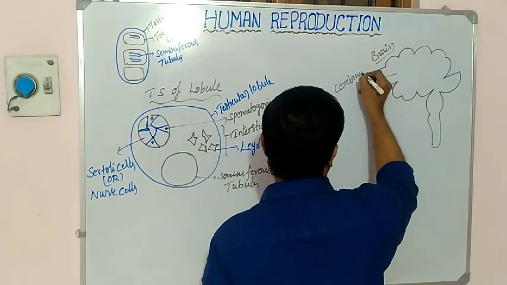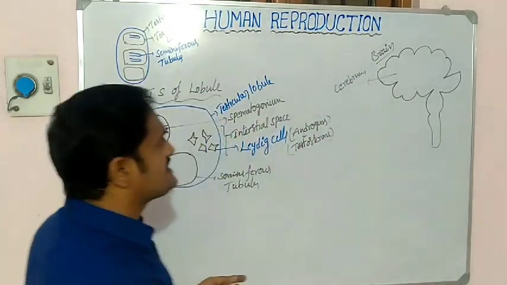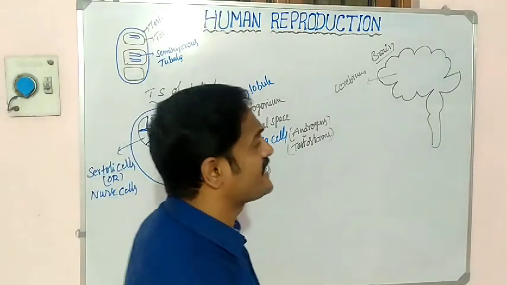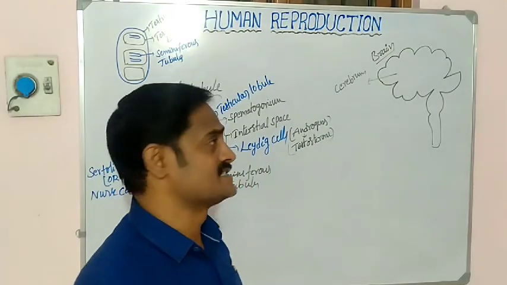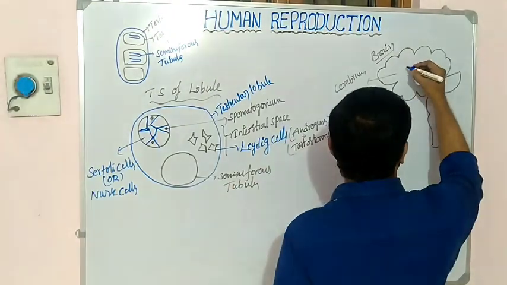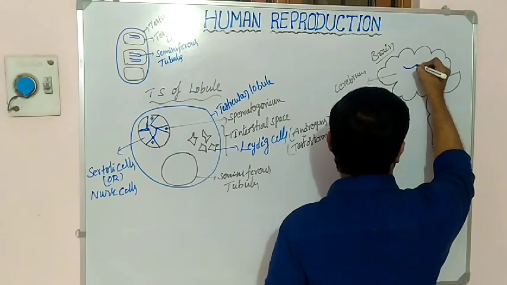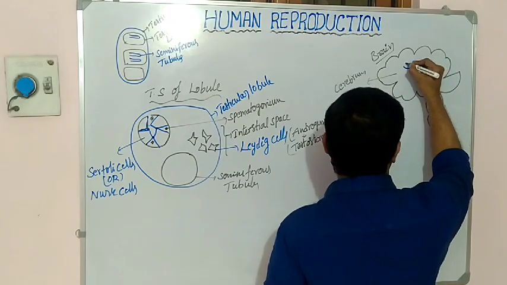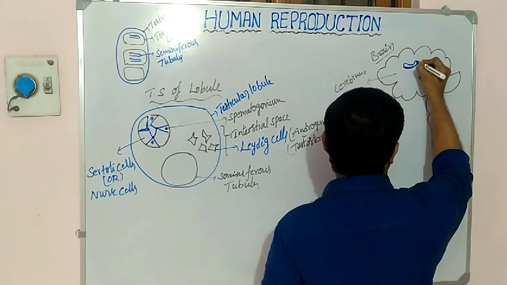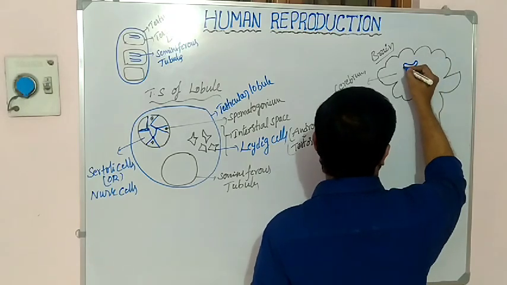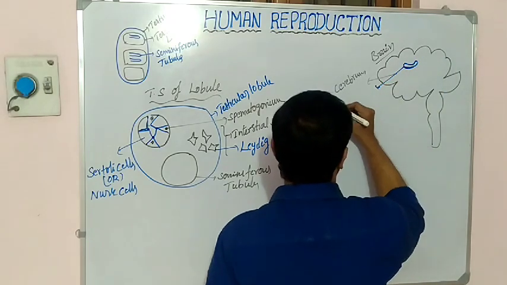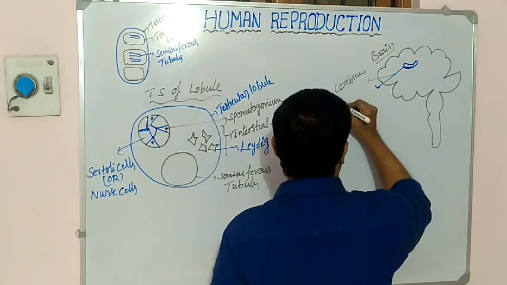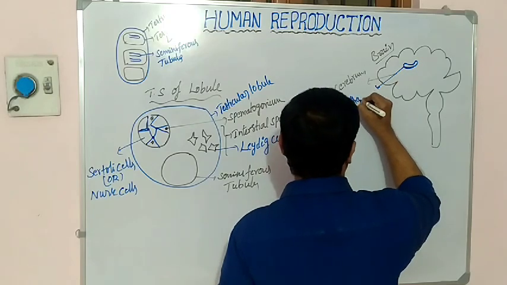Cerebrum. So the cerebrum consists of one important gland, which is present here. This gland is called the hypothalamus. So here one gland is present. What is the name of this gland? Hypothalamus.